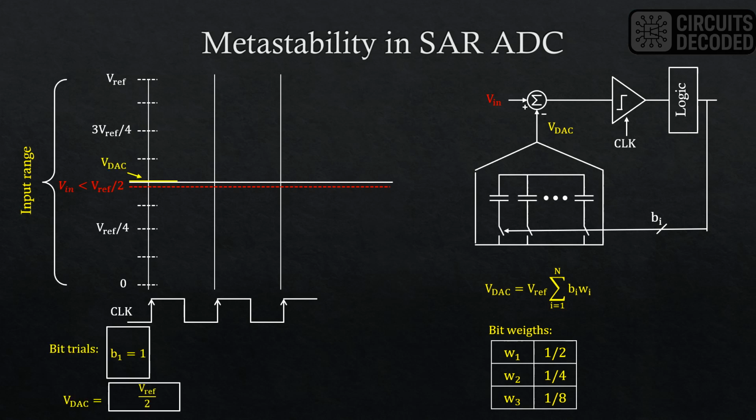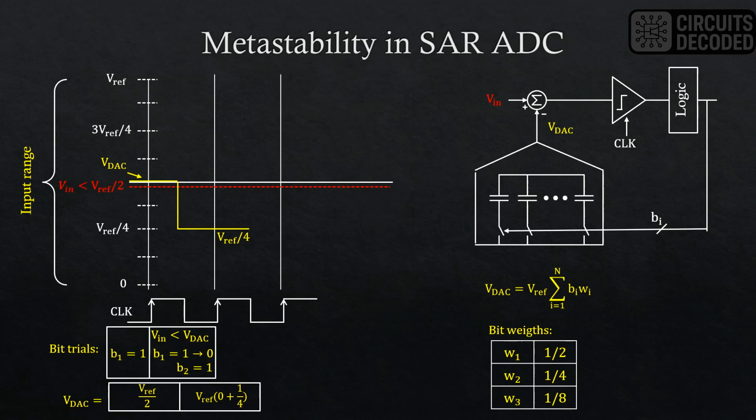At the first clock cycle, the input minus the DAC is compared by the comparator. Since Vin is less than the DAC voltage, B1 is reset to 0. At the same time, bit 2 or B2 is set to 1. The DAC voltage is updated at the falling edge of the clock, and according to this equation, the DAC voltage will be Vref over 4.